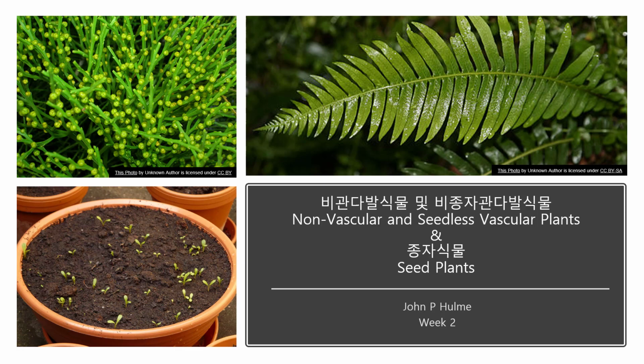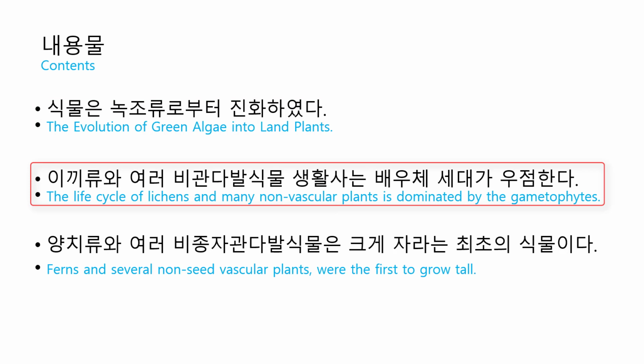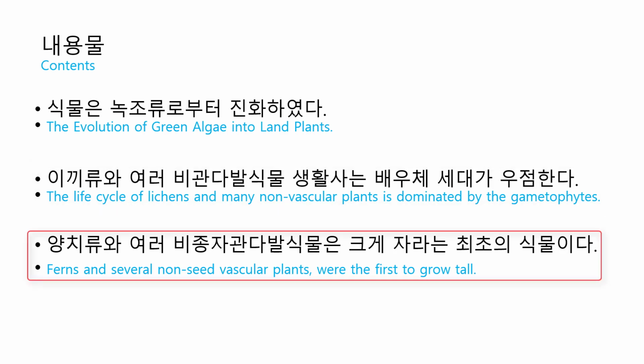So today we're going to have a look at non-vascular and seedless vascular plants as well as seed plants. So the first part of this lecture will look at the evolution of green algae into land plants. Then we'll look at the life cycle of lichens and many non-vascular plants and how they are dominated by the gametophytes. And finally we'll look at ferns and several non-seed vascular plants.